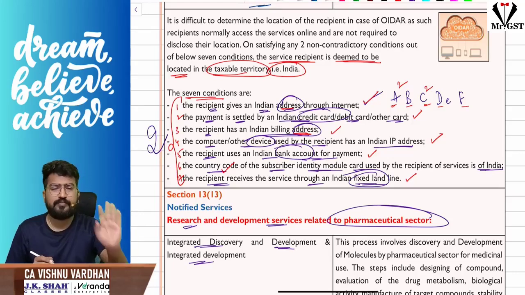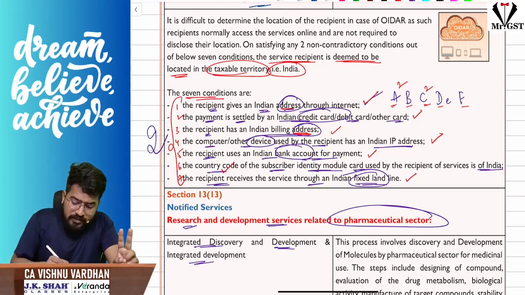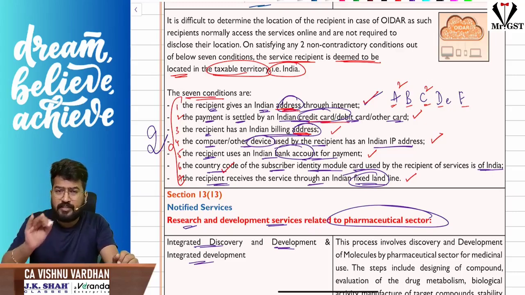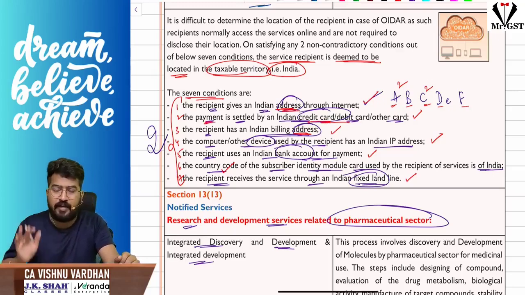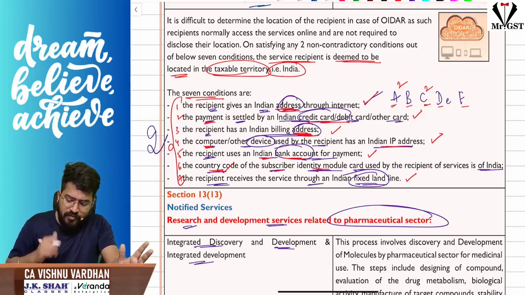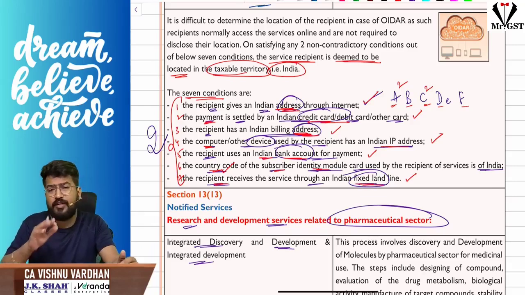See, either his address given in the internet should be Indian address, or the credit card, debit card, or any other card which he is using for making payments is an Indian card, or his billing address again is Indian address, or the computer or any other device which he has used should be with Indian IP address, or whatever bank account the recipient is using for payment should be an Indian bank account, or the country code, the subscriber identity module code, of the subscriber should be Indian code, or the recipient is receiving the services through Indian fixed landline.